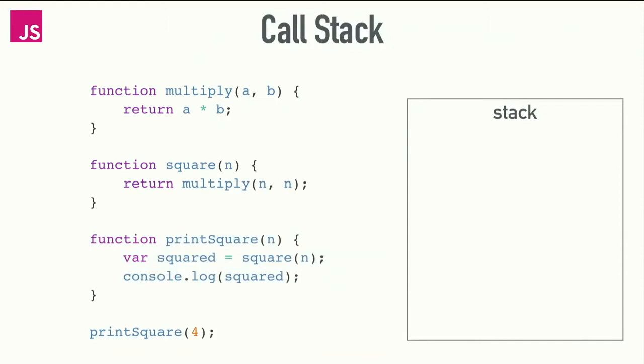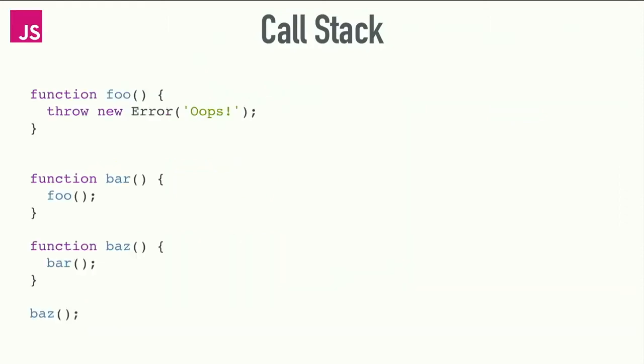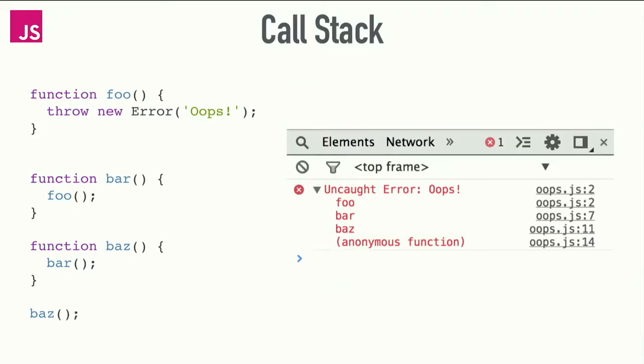Does that make sense? Great. So even if you haven't really thought about or visualized the call stack before, you've undoubtedly come across it when doing browser-side development. If we have code like this, a function baz, which calls bar, which calls foo, which throws an error, then if we run this in Chrome, we see something like this in the dev tools: uncaught error oops. And it prints the stack trace. That is the stack trace, the state of the stack when that error happened. So error oops was thrown in foo, which was called by bar, which was called by baz, which is called by this anonymous function, which is our main.